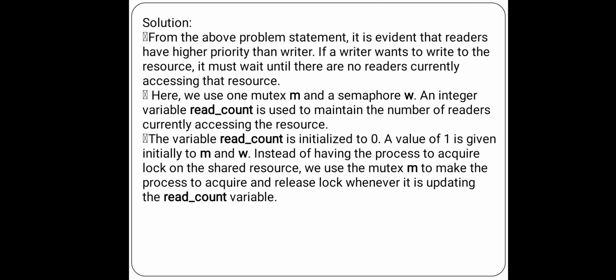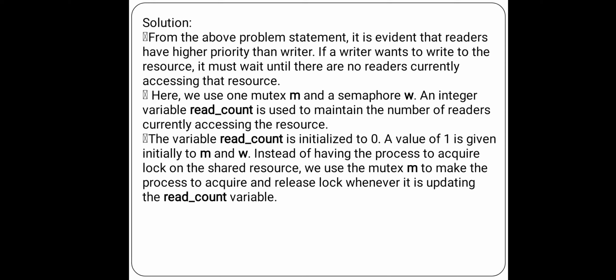From the above problem statement, it is evident that readers have a higher priority than writers. If a writer wants to write to the resource, it must wait until there are no readers currently accessing the resource. You can also say that we give lower priority to writers and higher priority to reader processes.